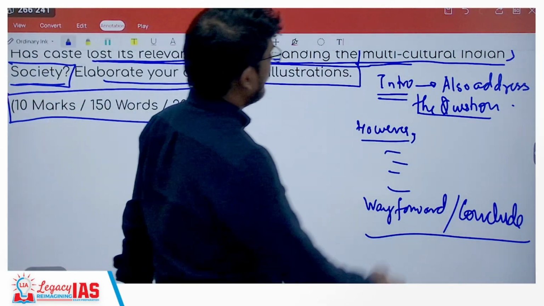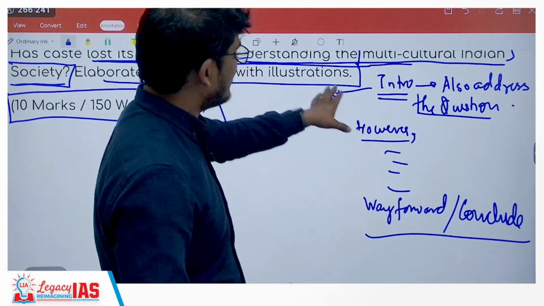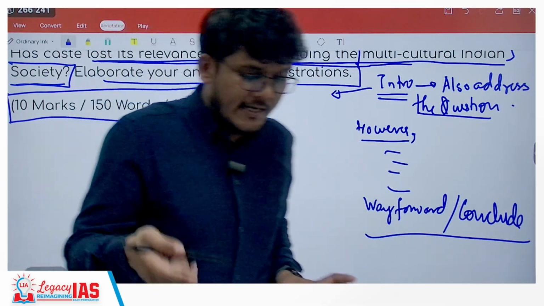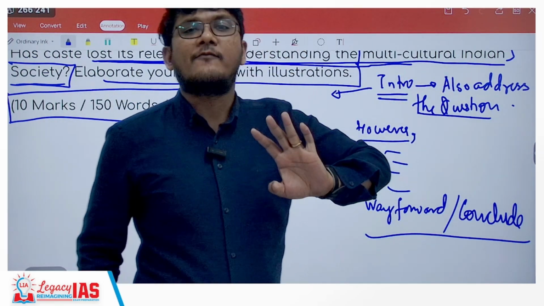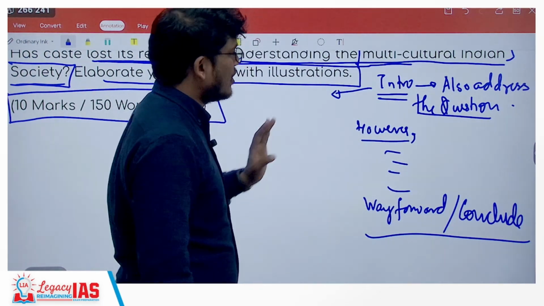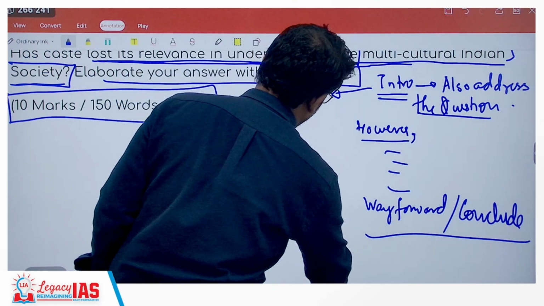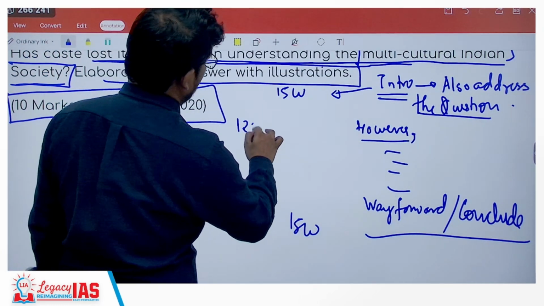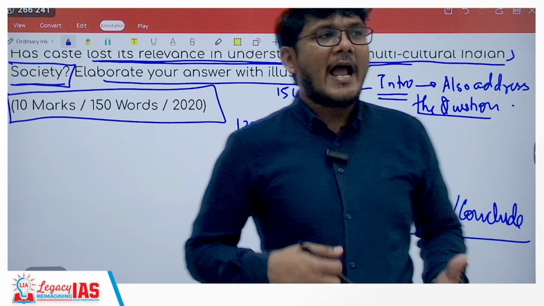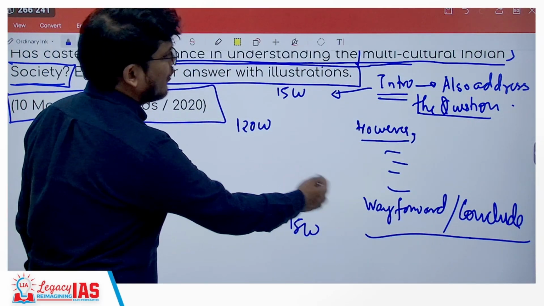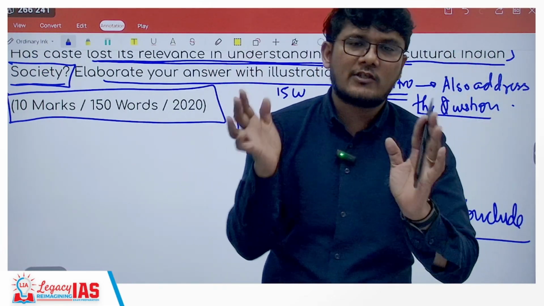The weightage will be very important. See, the introduction in a 150 word or 10 marker question can be just 15 words and a 15 word conclusion, but here, if you are able to start addressing the question in the introduction itself, then it can exceed to 20-25 words, right? Because you are already addressing it. But try to keep it to 15 words, then you are left with 120 words. In that 120 words, you can have around 30 words of disagreement and around 80 words of agreement, and then the way forward, and subsequently conclude the answer. So this is how you should approach this particular question.